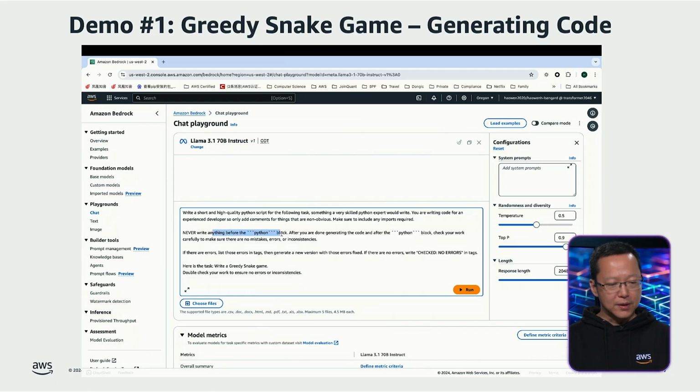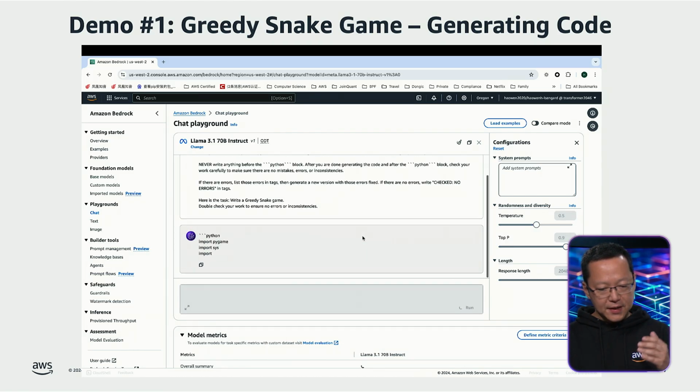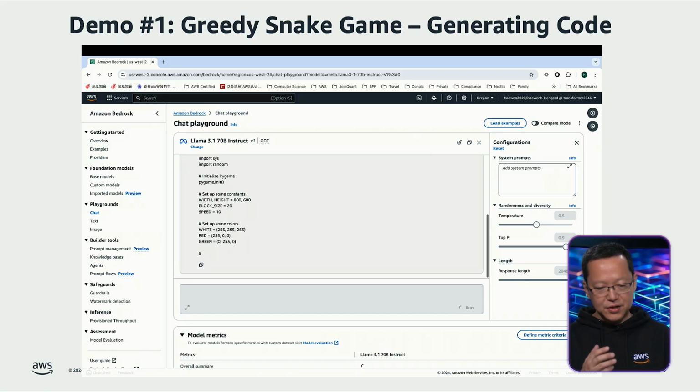So we review the content that defines how the large language model should handle the task, and we also define the task: write a greedy snake game. After confirming the context, click Run to submit the prompt to the model.